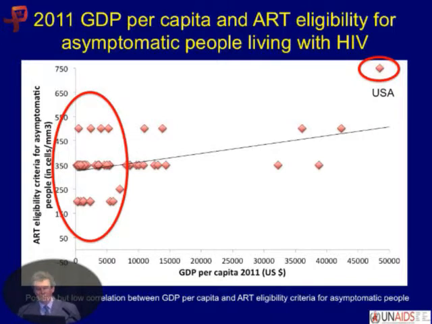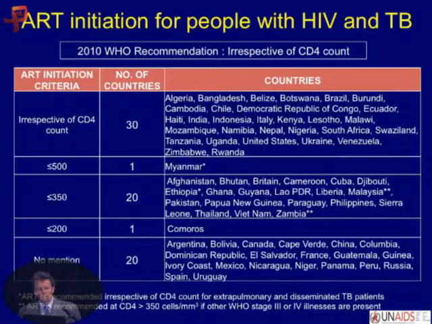Is that related to what eligibility they have? But the other thing that I think is interesting here is that actually, just because you have a low GDP doesn't mean that you have to recommend less than 250 or below the WHO recommendations.